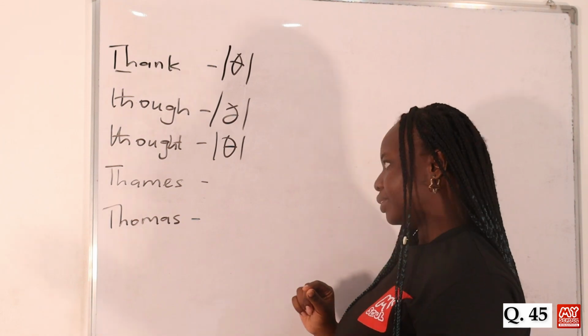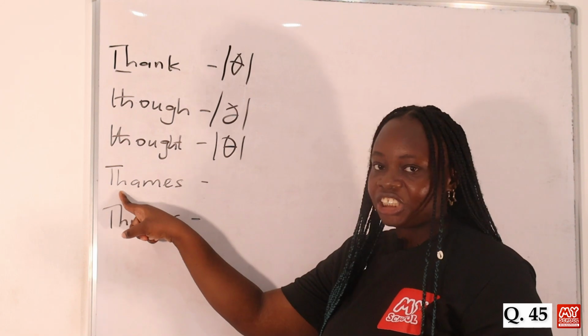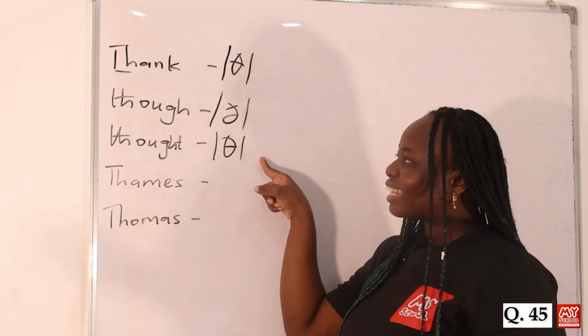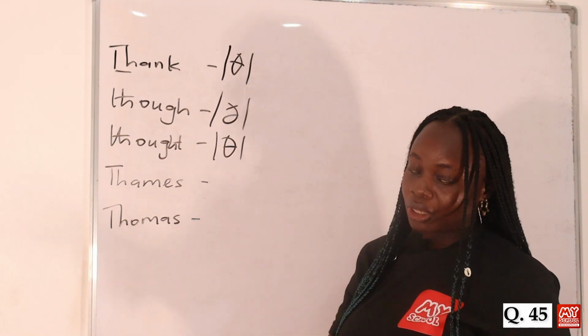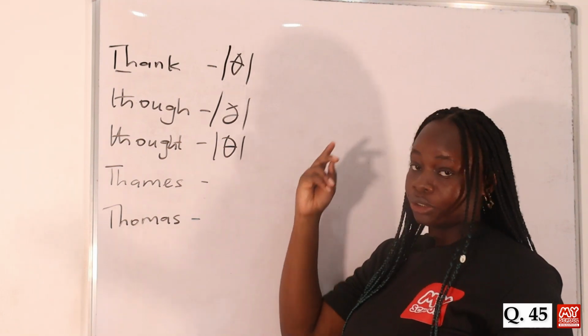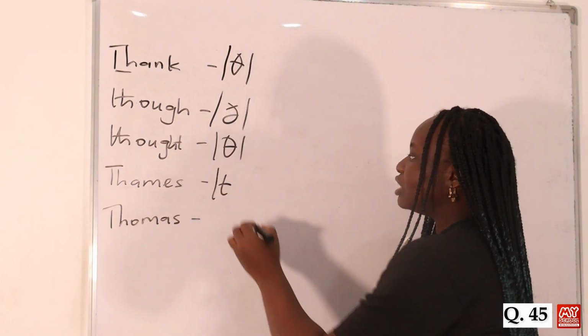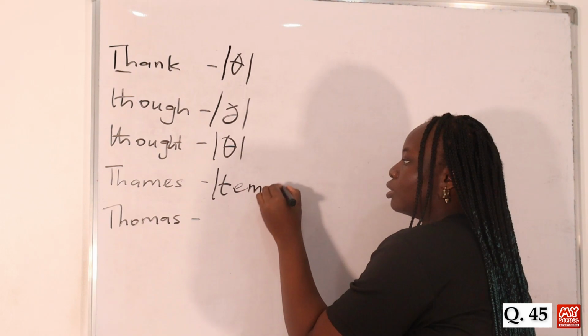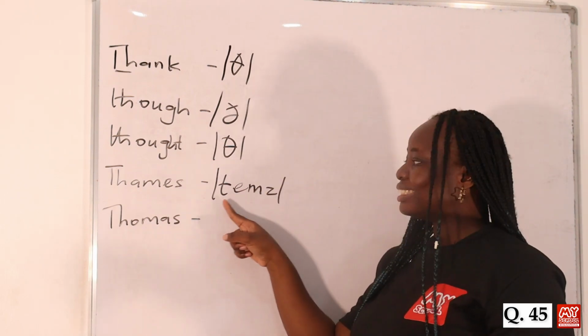Then for the word things, it's important to note that this particular word, though it begins with TH, doesn't have either this or this. So this is an exception to that rule where when you have TH, it's usually either this or this. In this particular case, it's pronounced ts, and the entire word is transcribed as Thames. So they're talking about the river Thames. So it's not Thames, it is Thames.